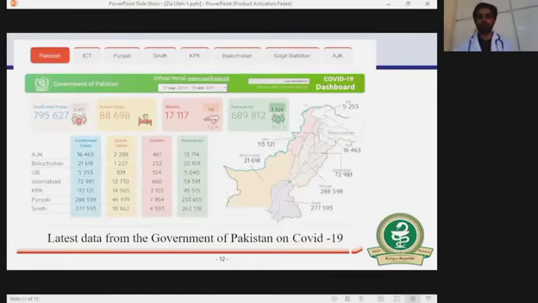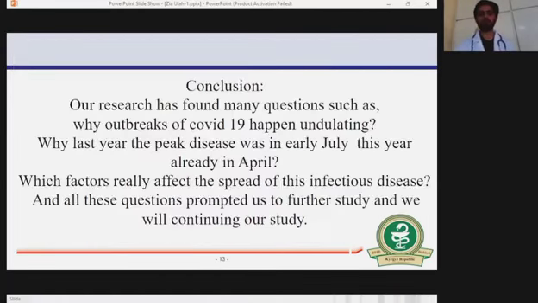This is a map-wise distribution on a province basis. We have Azad Jammu Kashmir, Balochistan, Gilgit-Baltistan, Islamabad, KPK, Punjab and Sindh. The least number of cases was recorded in Gilgit-Baltistan, which is 5,253, with active cases of 109, deaths of 104, and a recovery count of 5,040. So here you can see the total cases, confirmed cases, active cases, deaths, and recoveries. In Punjab, we have the greatest number of confirmed cases and deaths, because population-wise it is the biggest province of Pakistan.